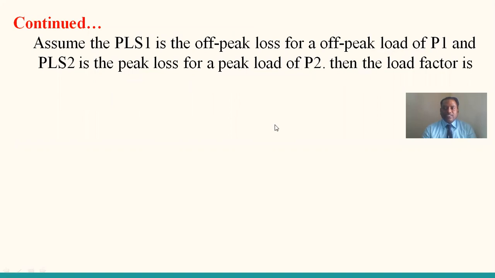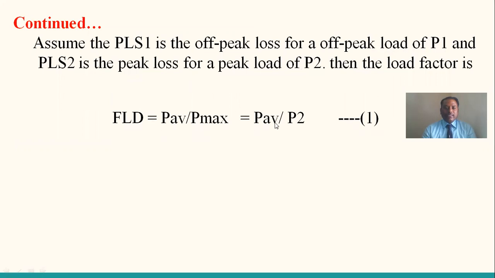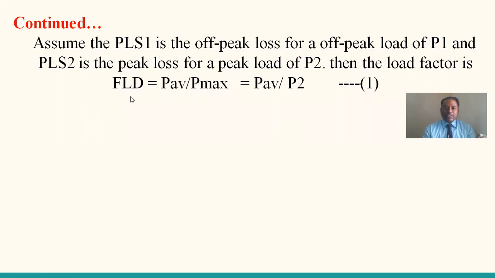Then the load factor is defined as FLD, which is equal to average load by maximum load. This is the original expression for the load factor. The average load is P average, and the maximum load as per the curve is P2. This is equation number 1.